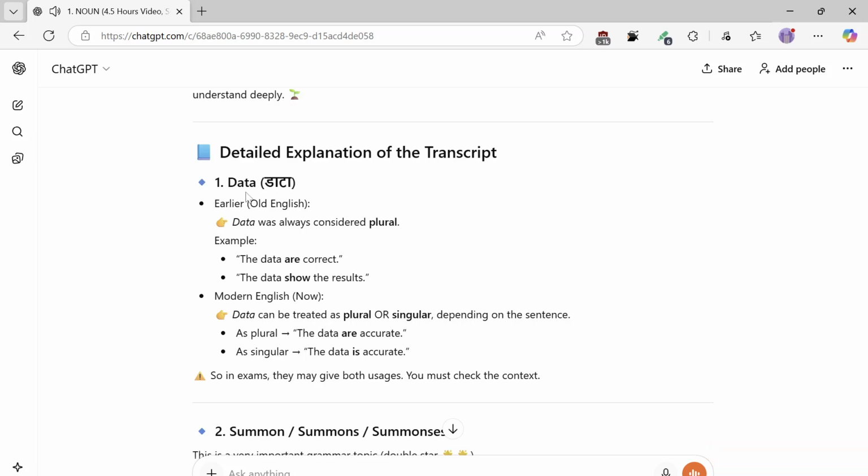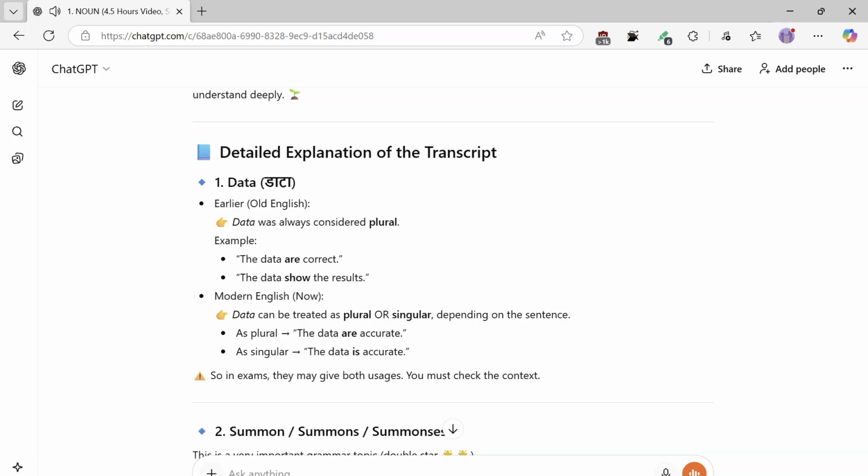Detailed explanation of the transcript. 1. Data. Earlier, in Old English, data was always considered plural. Example: the data are correct. The data show the results. In modern English, data can be treated as plural or singular, depending on the sentence. As plural: the data are accurate. As singular: the data is accurate. So in exams, they may give both usages. You must check the context.